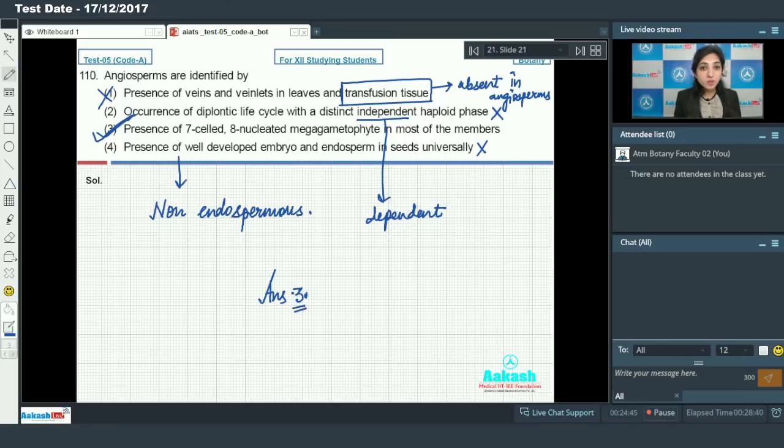In most of the angiosperms at maturity, endosperm is completely consumed by the maturing or growing embryo. As a result, seeds are non-endospermous. In most of the dicots and in few monocots, seeds are non-endospermous. Okay, so this is the incorrect option. By this, the answer to this question is option number 3. Moving on to the next question, that is question number 111.